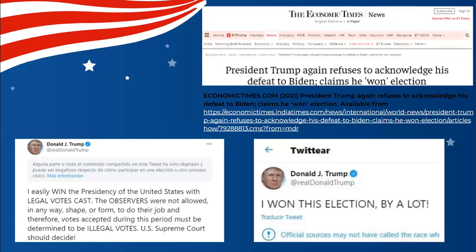The second source is a newspaper article from the Economic Times, which describes the use of Twitter by Donald Trump as a weapon to issue accusations against Biden after knowing the results on November 3rd, 2020. In a tweet written in capital letters, he noted that there was voter fraud across the country and tagged the New York Times along with a map of the United States, which pointed out that he received 10.1 million more votes in the US than he received 4 years ago. In another tweet, he tagged the Pennsylvania Supreme Court and said that there was a manipulation in the election because they didn't even let Republican observers participate in the vote count.